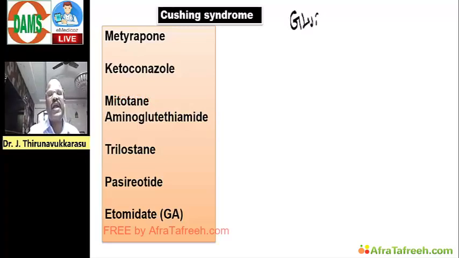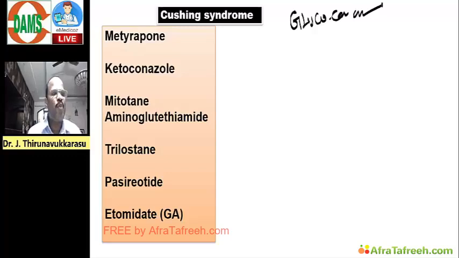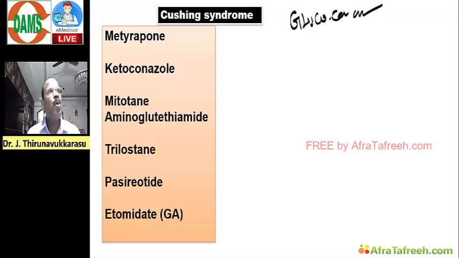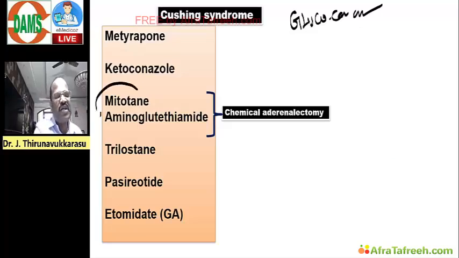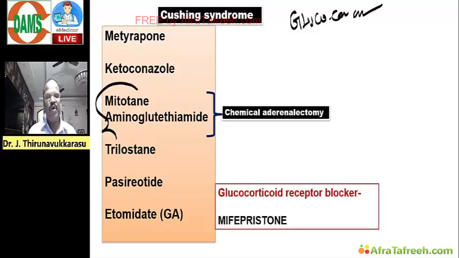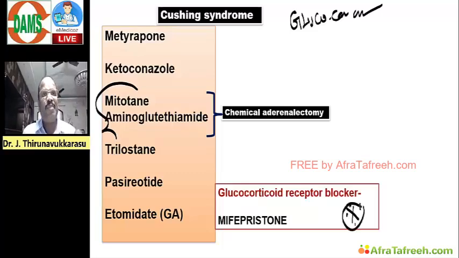glucocorticoid antagonists, like metyrapone, ketoconazole, mitotane, aminoglutethimide, trilostane, pasireotide. All these drugs are used for Cushing syndrome. And then we have one drug called mifepristone, very important. It's a glucocorticoid receptor blocker, useful for treating Cushing syndrome.